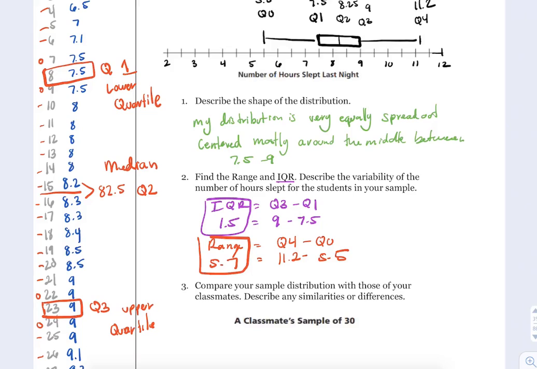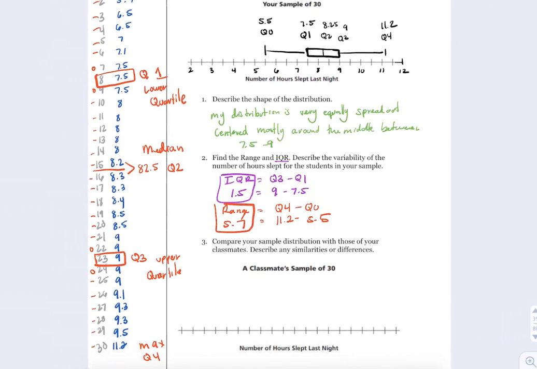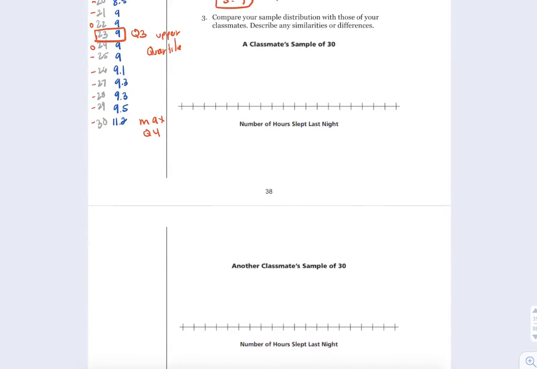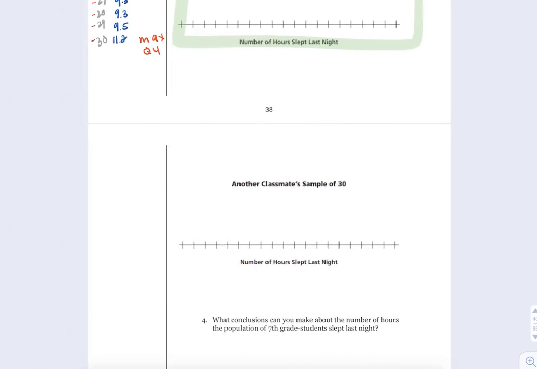So my IQR is very, very small. It's 1.5 compared to the total range of 5.7. That means my IQR is going to cover half of my data in a very, very small section. Okay. Again, you're going to do the same thing with your classmates. You are going to find a classmate's sample, use the same person as you did before, copy theirs, and copy another person's. Okay. Trade data, and then we can make some comparisons between the two.